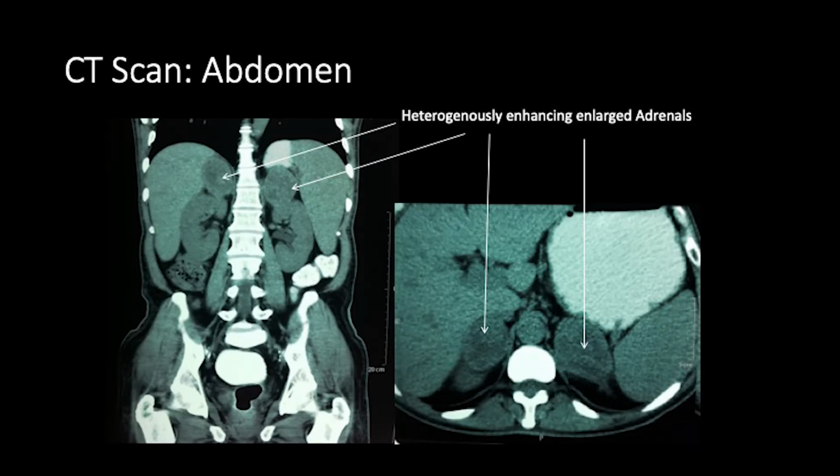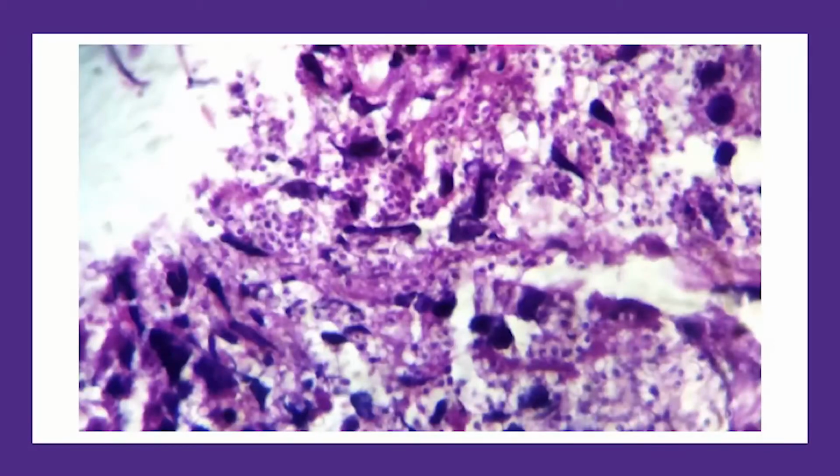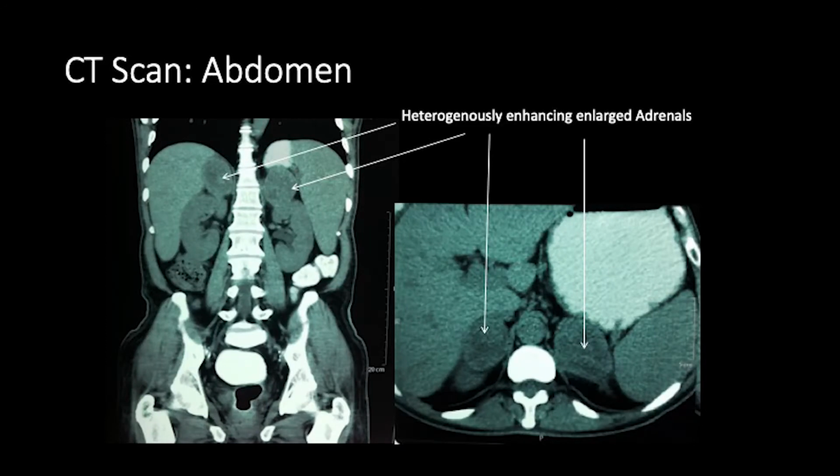So we performed a biopsy and sent it for GeneXpert, TB culture and histopathology examination. Fortunately, the histopathologist was brilliant, and she could pick up that this adrenal biopsy was filled with Histoplasma, and we could come to a diagnosis of histoplasmosis just because of the histopathological examination. I think that in this situation I should have added a fungal culture, and we know that Histoplasma takes a longer time to grow, right? We need to incubate it for more than 2 to 3 weeks to get a culture positive for Histoplasma.